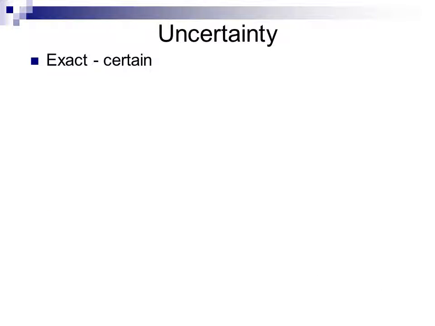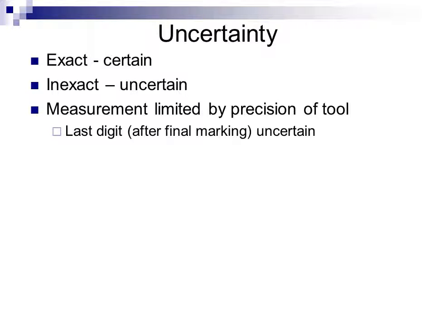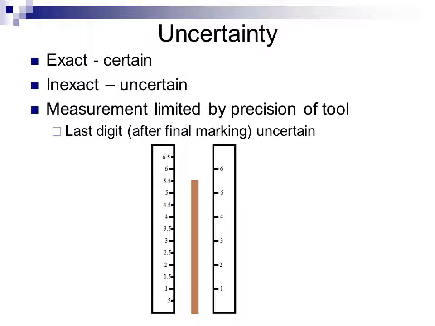The concept of uncertainty is based upon our understanding of an actual value and how that value actually plays out. So exact numbers are always certain. Inexact numbers are always uncertain. The measurement that we make of anything will be limited by the precision of the tool that we're using. We will keep the last digit after the final graduation, whatever calibration our instrument happens to be, and that will give us our level of uncertainty. So whatever the digit is after the last digit we can accurately measure gives us a level of uncertainty.